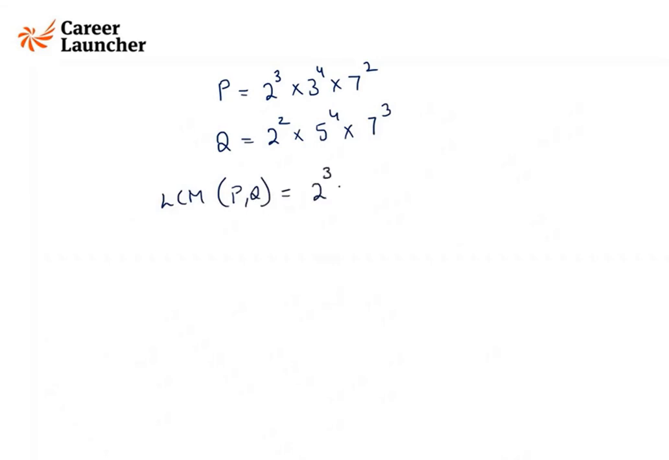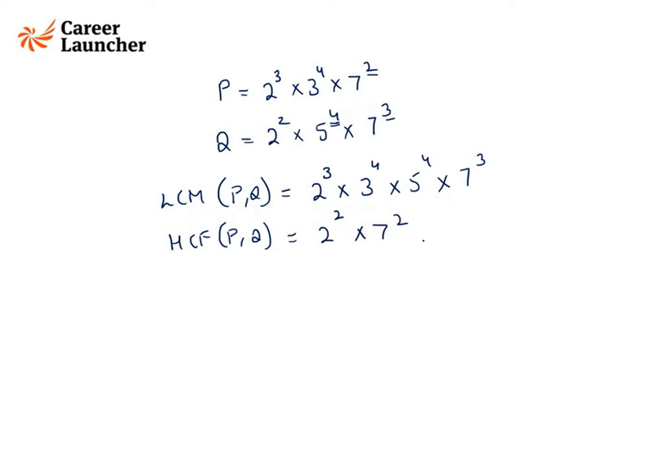Then there is one more very important point, guys. If we have two numbers, let us say P is this and Q is this. LCM of the two numbers would be how much? 2 raised to the power 3, 3 raised to the power 4, 5 raised to the power 4, and 7 raised to the power 3. Higher powers of these two. Higher power is this only because in P we do not have any power of 5, so it has to be 5 raised to the power 4, and similarly for 3 also, and then for 2. Similarly, HCF of P and Q is 2 raised to the power 2, that means smaller powers, and 7 square. We will not have any power of 3 or 5 in HCF.